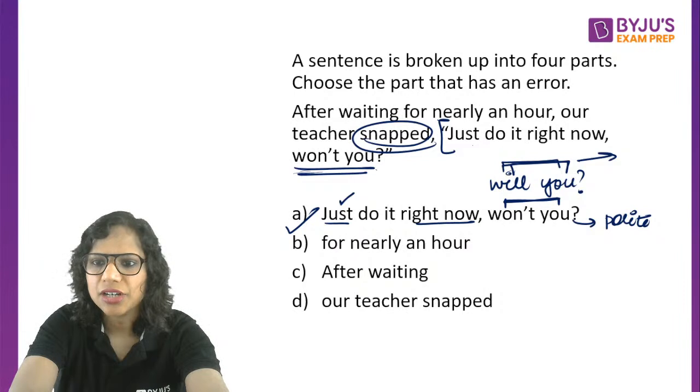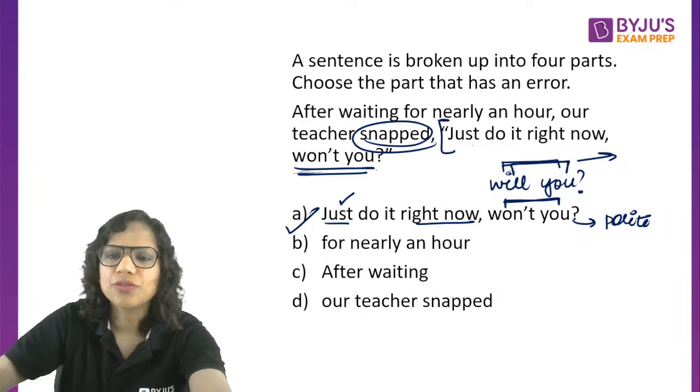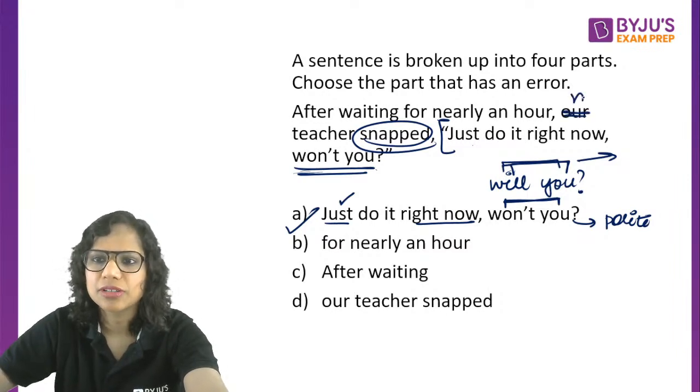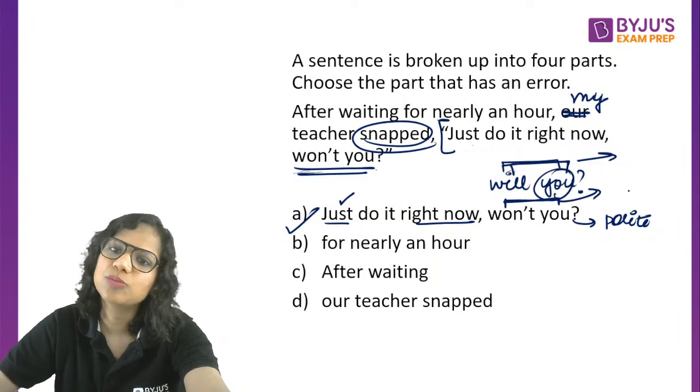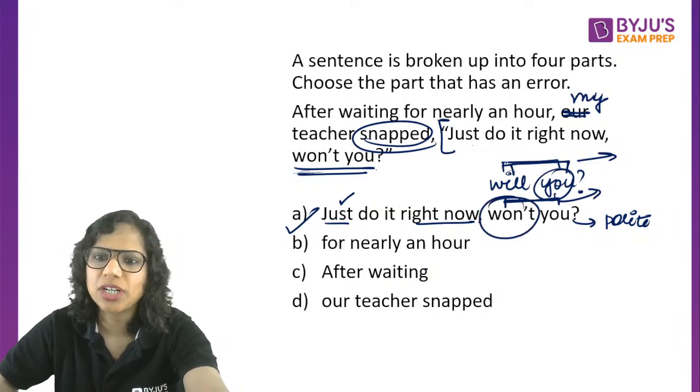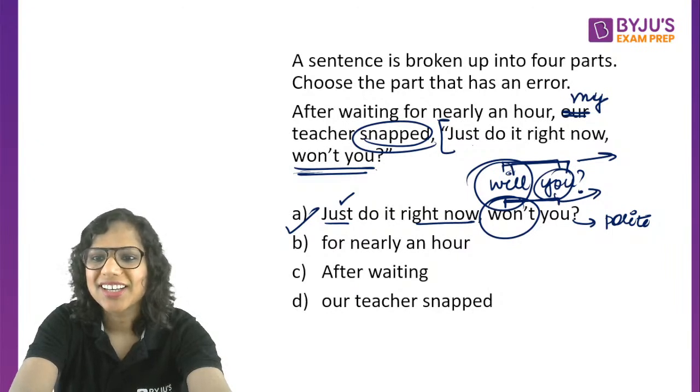As it says, our teacher, not my teacher. So, how does that make a difference? If I say my teacher snapped, my teacher snapped. So, if I'm calling her my teacher, just do it right now. Will you? This you could refer to just me also. This you could be singular also, plural also. The problem is with this question tag, won't and will. That's the problem. Okay? All right.